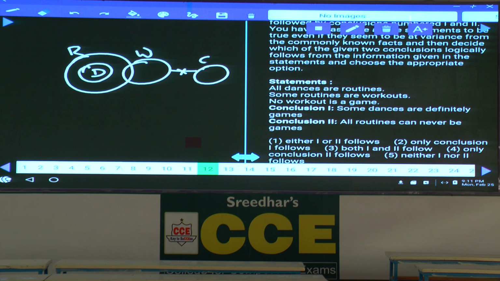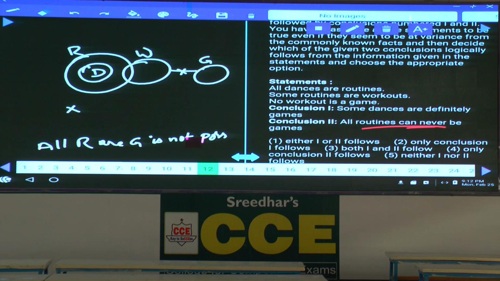This is the basic diagram. First one, some dances are games. Dance is here, game is here, no intersection between these two. All routines can never be games. What do you mean by this one? Can stands for possibility, never stands for negative. Hence, this is a negative possibility. Then how to represent this one? All routines being games is not possible. This is how to represent can never be. All routines being games is not at all possible.